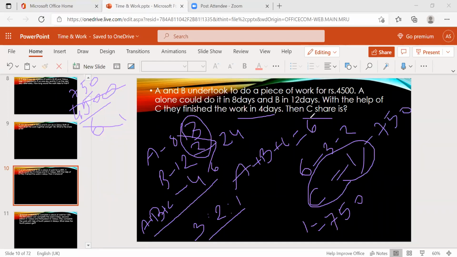If instead of C, they can ask about A also. A will get how many parts? 3 parts. 750 into 3, it's nothing but 2,250. Okay. If suppose they ask about B, 2 parts. So 750 into 2, it's nothing but 1,500. Okay.